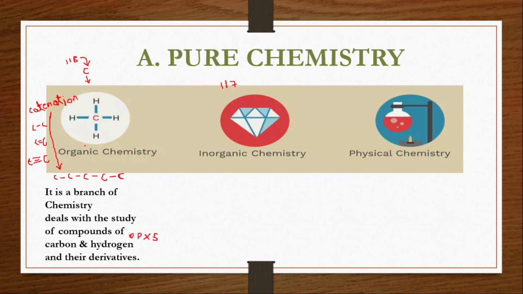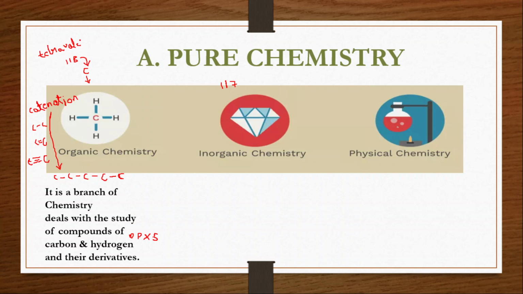That is one property. It can form single, double, and triple bonds with carbon. Another property is tetravalency: it has the ability to form 4 bonds. That is what is called tetravalency. Clear? Followed? That's why a separate branch, organic chemistry, exists to study